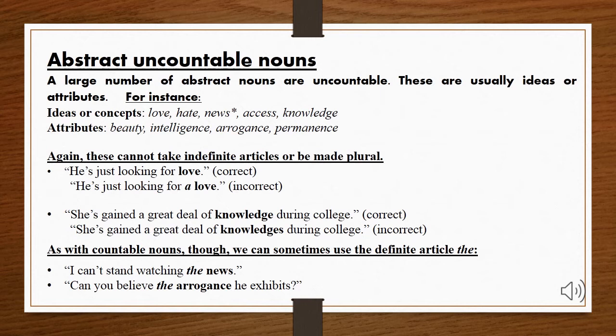Again, these cannot take indefinite articles or be made plural. It means you cannot say, I have a hate, because hate can't be one or two. It is the complete emotion. Like you can see in example number 1, I have written, he's just looking for love. Now I cannot say, he's just looking for a love or so many loves. Why? Because that's an idea, that's an emotion, a concept. And we cannot use articles with such concepts or ideas.